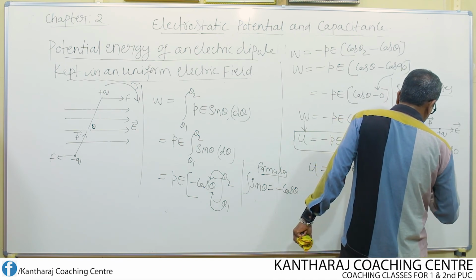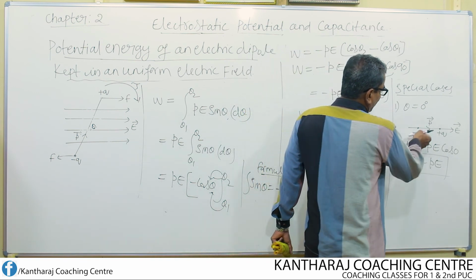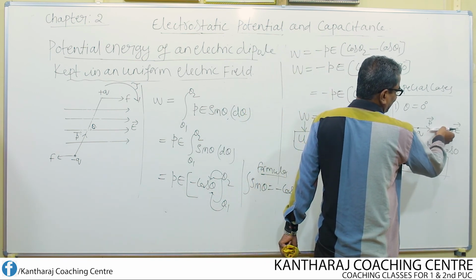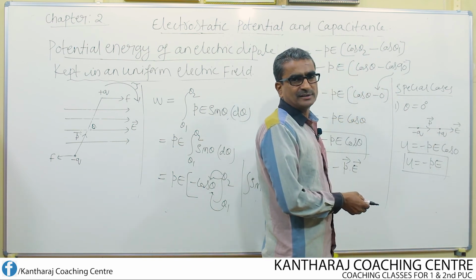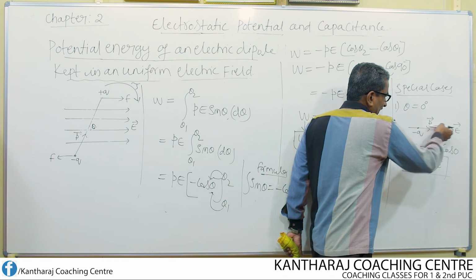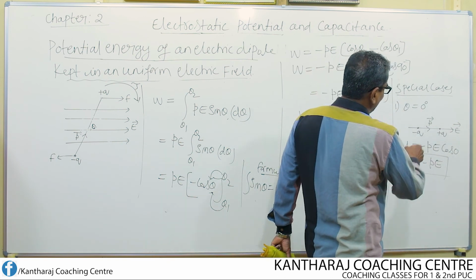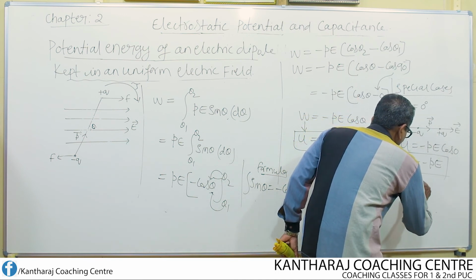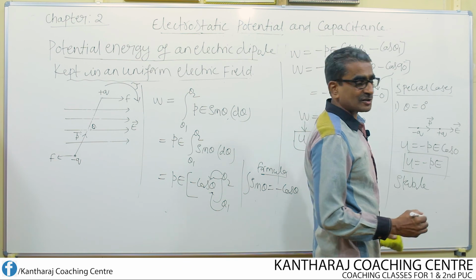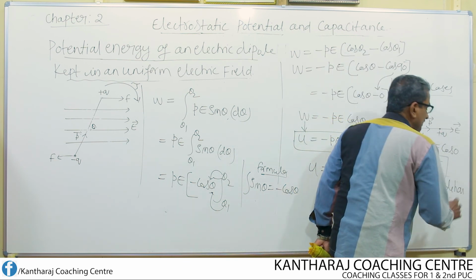So this is the expression for the potential energy of an electric dipole when the dipole is aligned along the direction of the electric field. So when the dipole moment is in the direction of the electric field, this is the energy, and we consider this position of the dipole as the stable position or stable condition. We say that the dipole is said to be in stable condition.